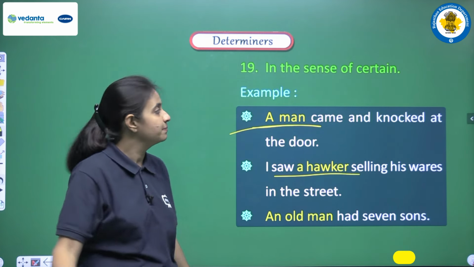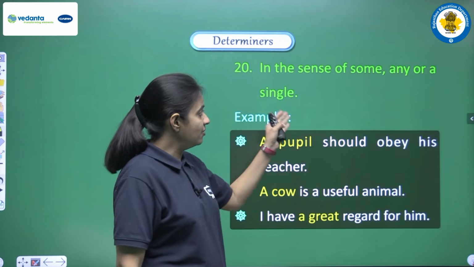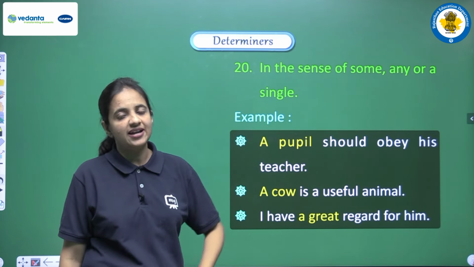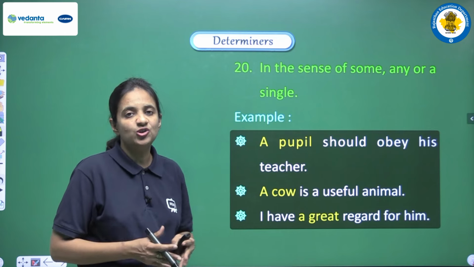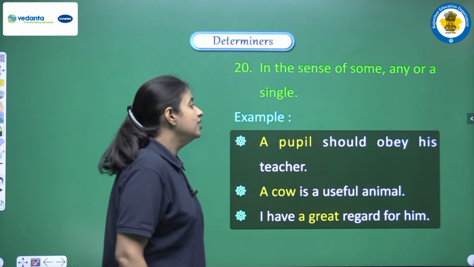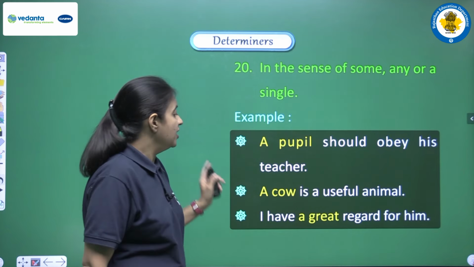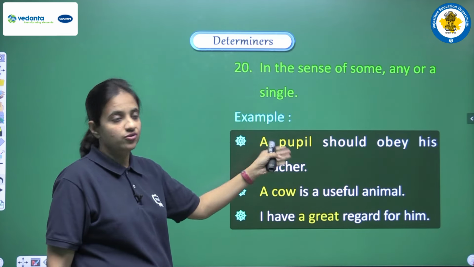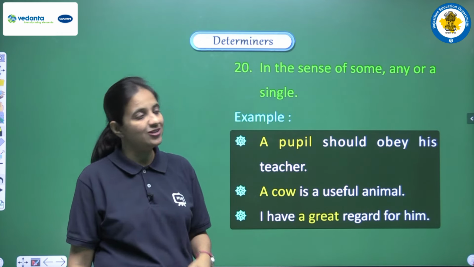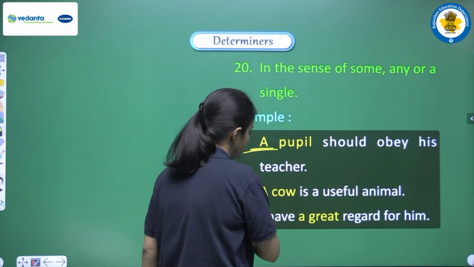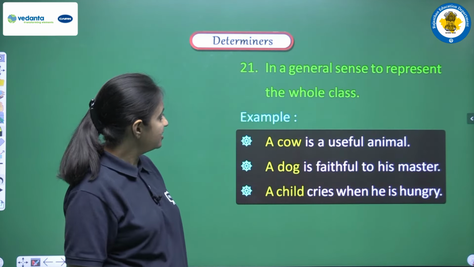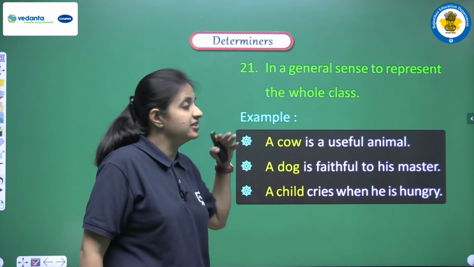So in this manner, in this sense also, when we are trying to show the certainty, we can use these articles a or an. Next is in the sense of some, any, or a single. In this sense also we can use these articles a or an, when we are trying to show the meaning of some, any, or a single. Let's see how. A pupil should obey his teacher, and a cow is a useful animal. Next is I have a great regard for him. So in this manner also we can use a or an according to the sound that we are having.